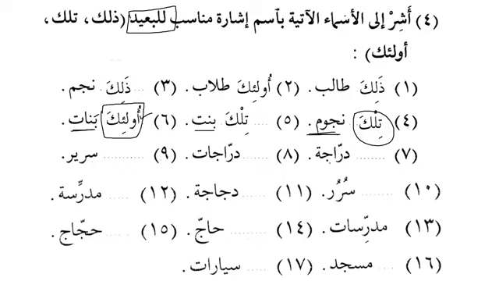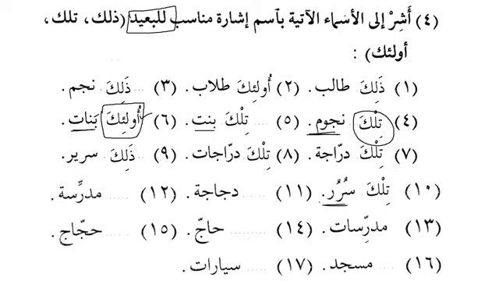Number 7, darrajatun, bicycle. So we say tilka darrajatun. Darrajatun, bicycles. What should we use for the bicycles? Tilka darrajatun. Excellent. Those are bicycles. Sarirun means bed. You want to say that is a bed. So you will say dhalika sarirun. That is a bed. Okay, sururun is the plural of sarirun. So what should we say? Tilka sururun. Excellent.